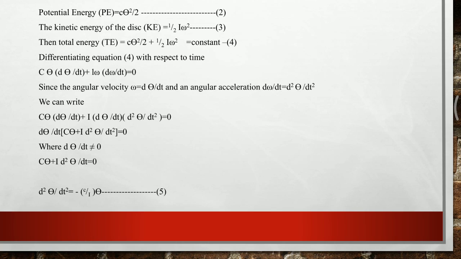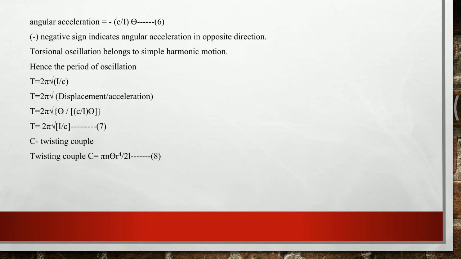Therefore, c theta plus I d square theta by dt square is 0. Then d square theta by dt square is given by minus c by I into theta. This is nothing but angular acceleration, given by minus c by I into theta, where the negative sign indicates that the angular acceleration is in the opposite direction.